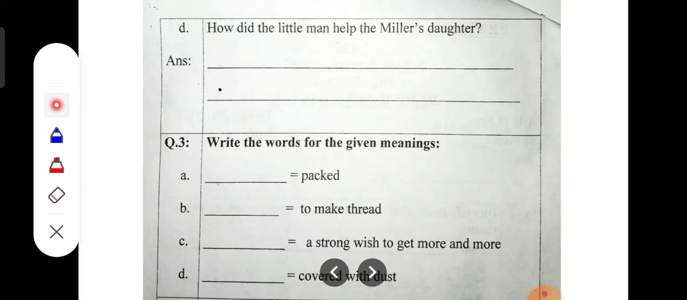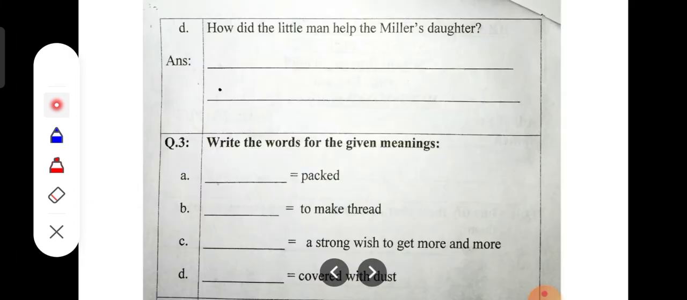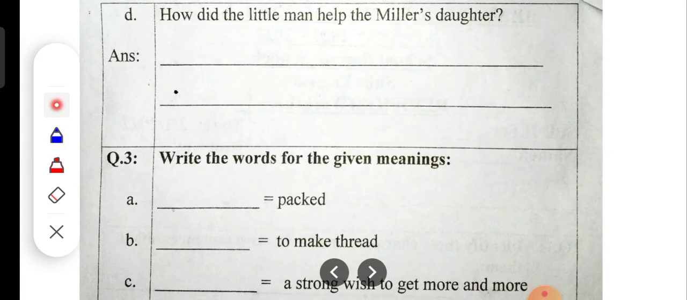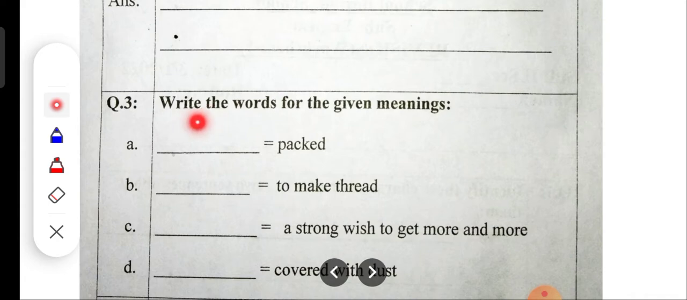Then, after that, question number 2D. How did the little man help the miller's daughter? The little man helped the miller's daughter by spinning the straw into gold. Then you have to give the meanings, write the words for the given meanings.